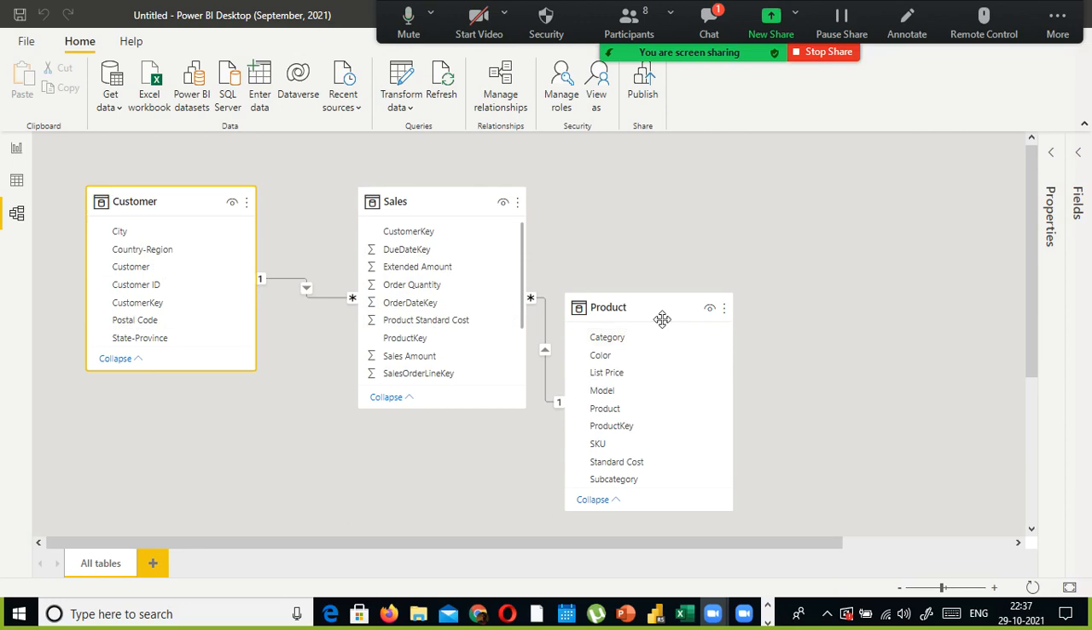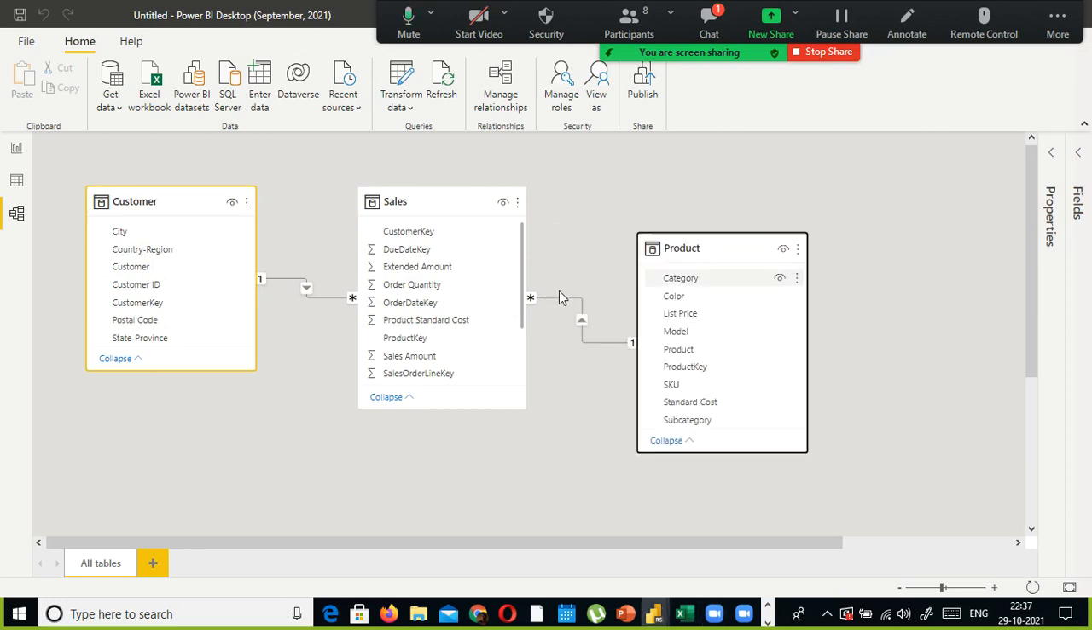And here we need to make sure that the relationships are correct. Power BI automatically detects the relationships. One way it is good, but still we need to make sure that those relationships are correctly established or not.